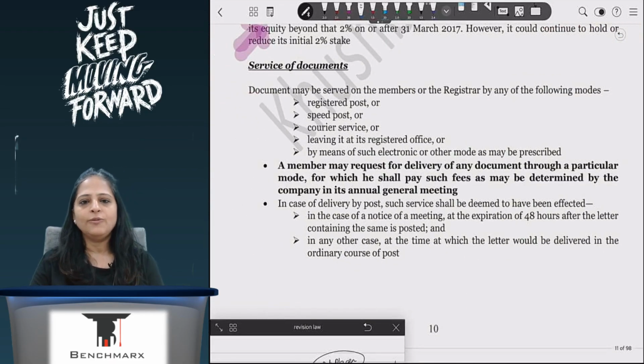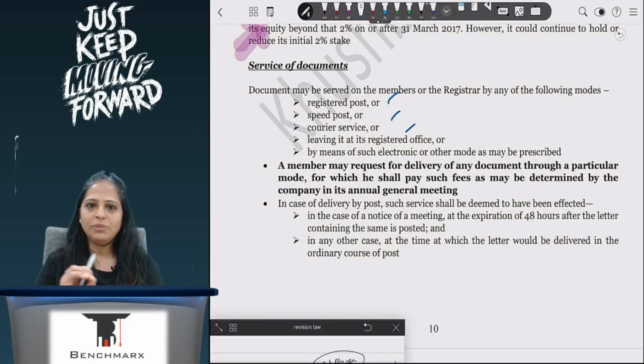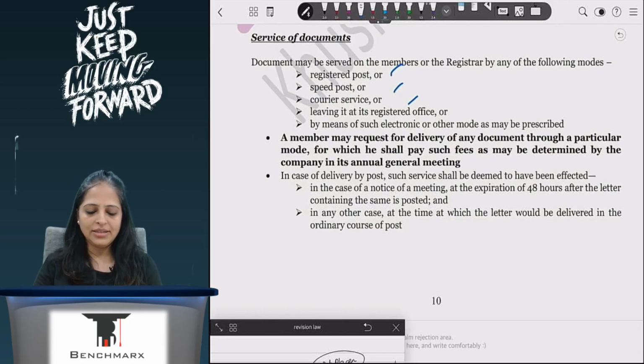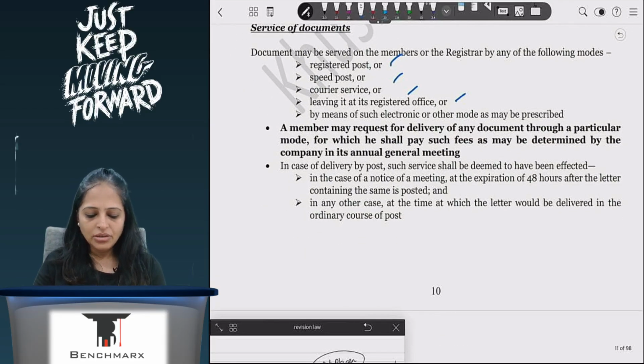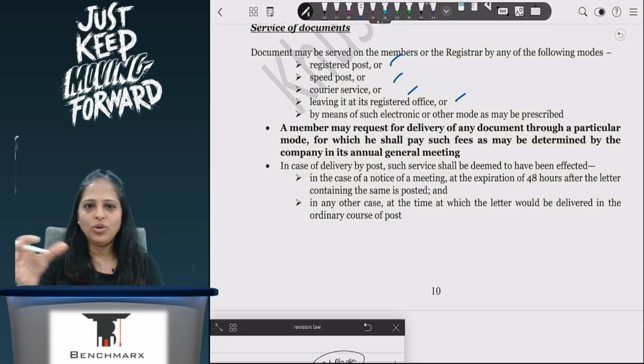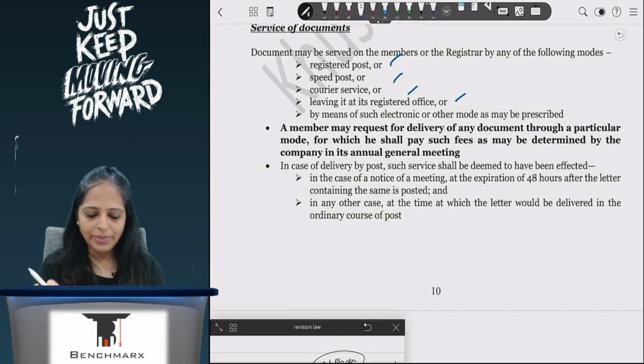And last is service of documents. The same we have done also in your General Clauses Act, where it can be sent by registered post, speed post, courier. It has to be properly addressed, properly stamped and sent. And it shall be deemed that it is delivered in the time in which ordinary post should have been delivered, unless you prove otherwise. The same thing will apply here.